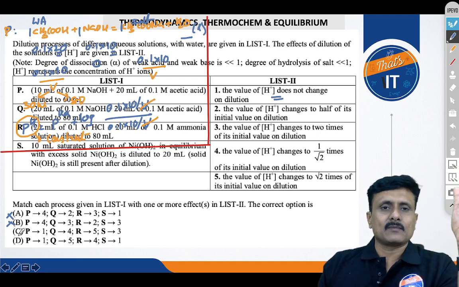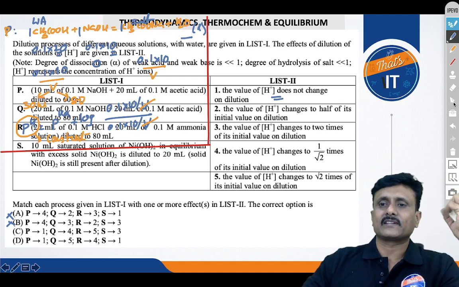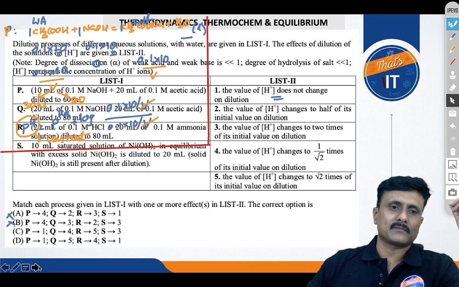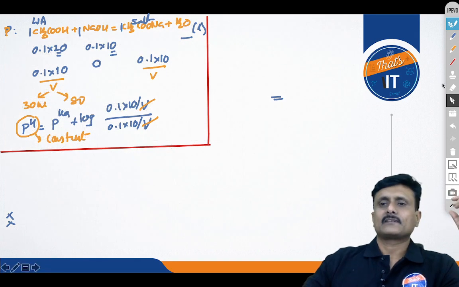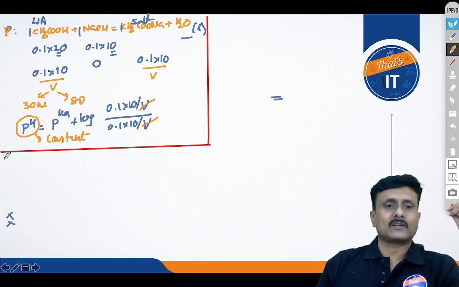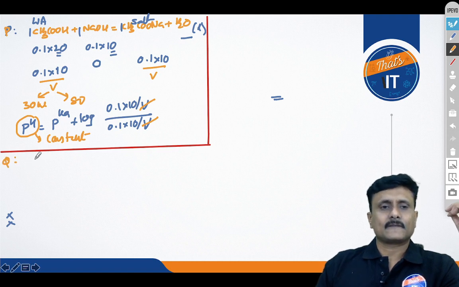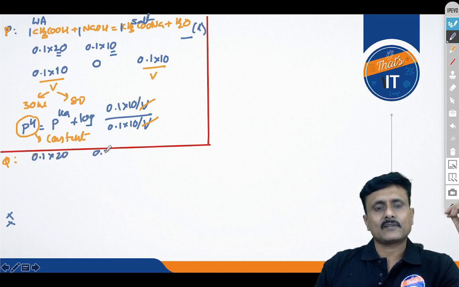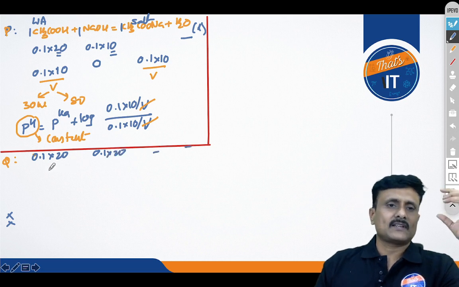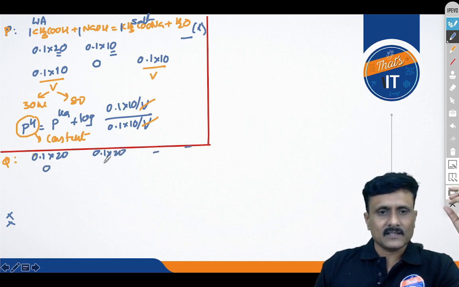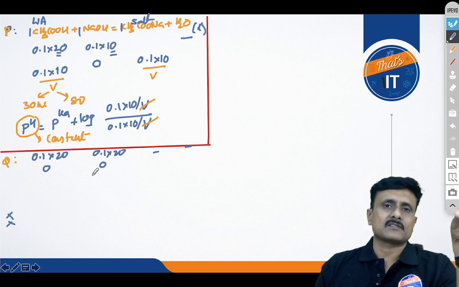So next case is 20 ml of NaOH and 20 ml of H2. That means we have reached the end point. Now the interesting picture comes, right? Let's see. The second one. What are you taking here? You have got acetic acid and NaOH. This is 0.1 into 20 and this is also 0.1 into 20. Now we know that they completely get neutralized by each other, so the concentration of these two remaining is 0.